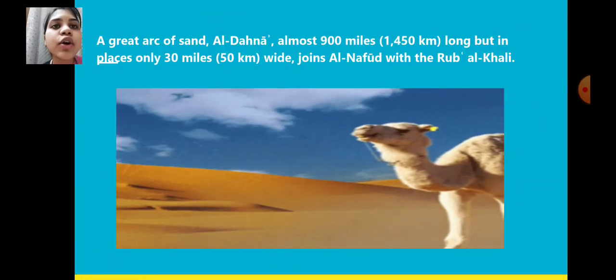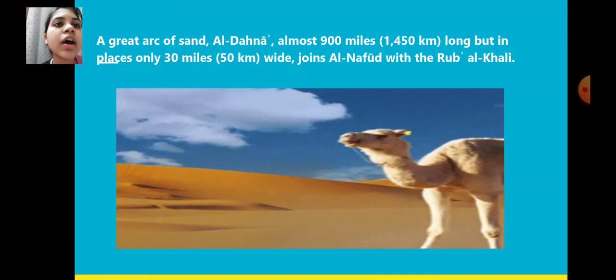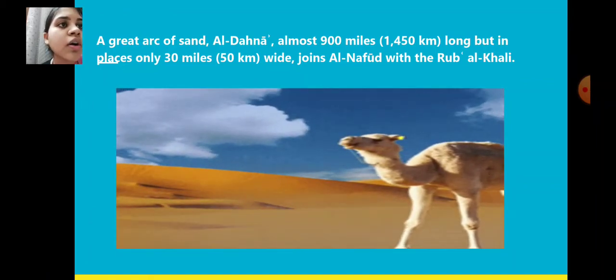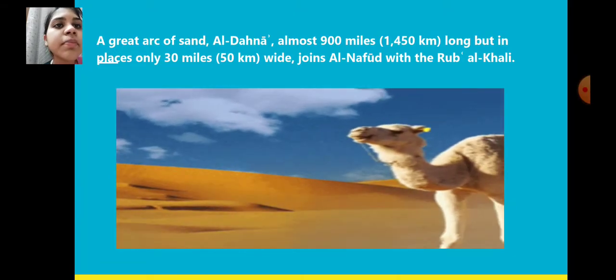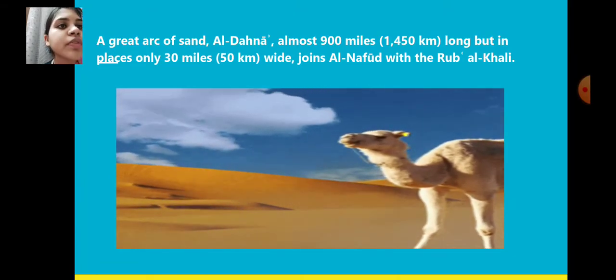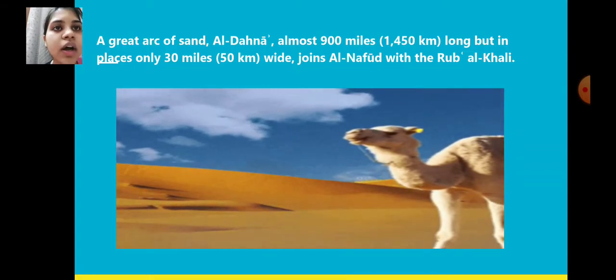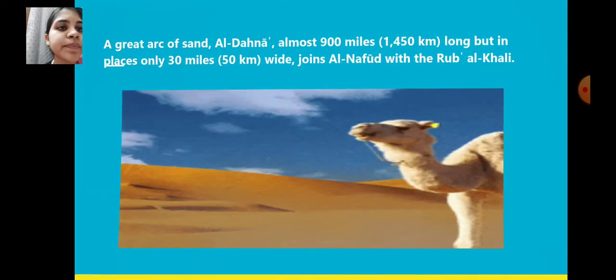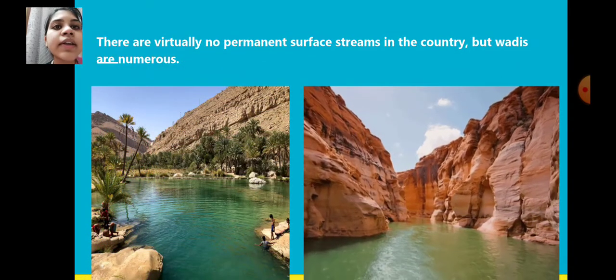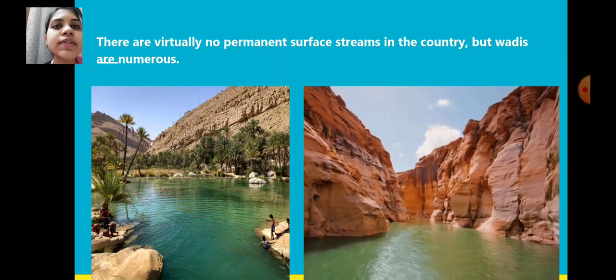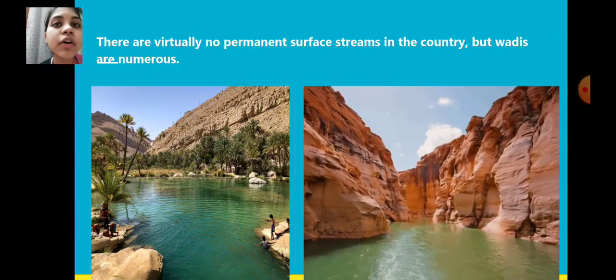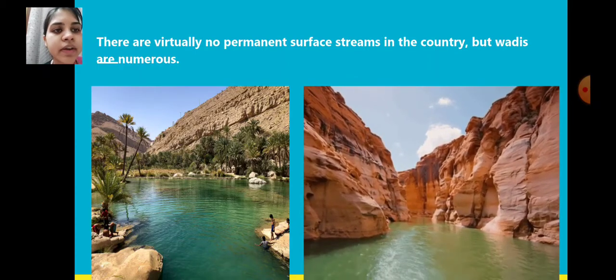A great arc of sand, Al Dahna, almost 900 miles long but in places only 30 miles wide, joins Al Nafud with the Rub al Khali. So another great arc of sand is known as Al Dahna. There are virtually no permanent surface streams in the country, but wadis are numerous. Very few permanent surface streams are there, but because mostly it is desert area, a lot of wadis are there.